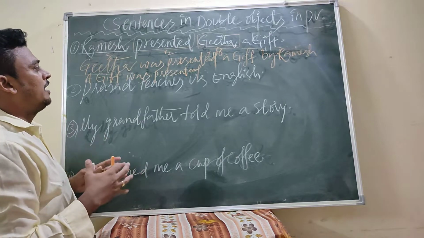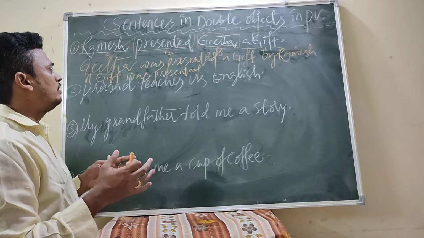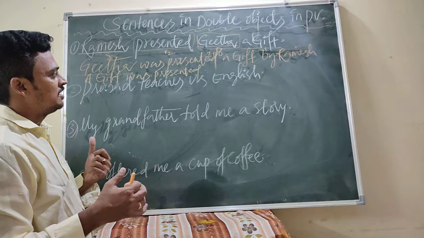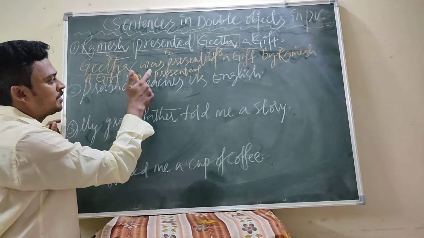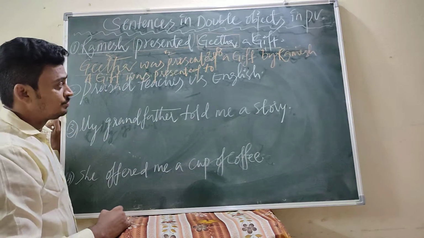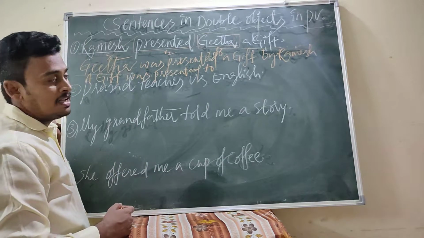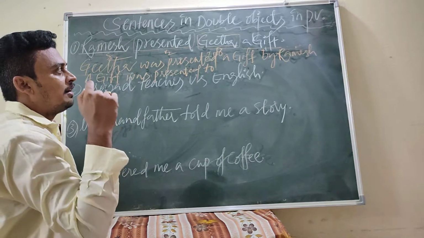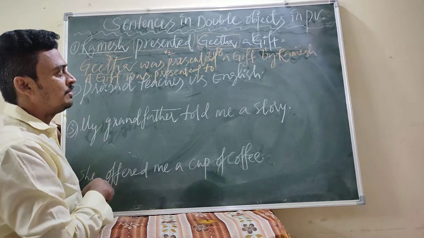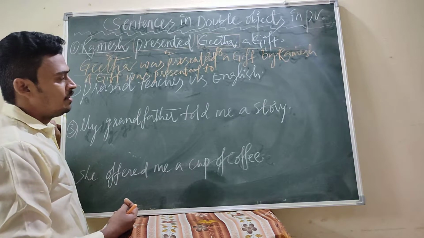Who presented the gift? Ramesh. Okay, so a gift was presented. After that we have to write the preposition to. This is very important while writing the direct object in passive voice: a preposition follows appropriate verbs.